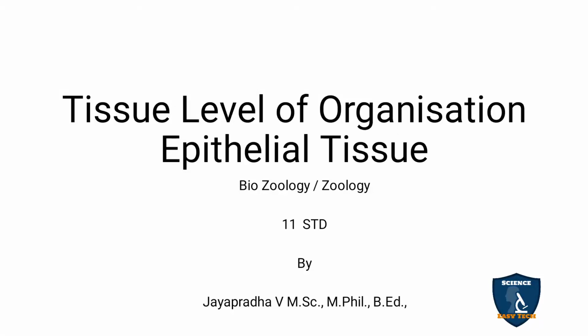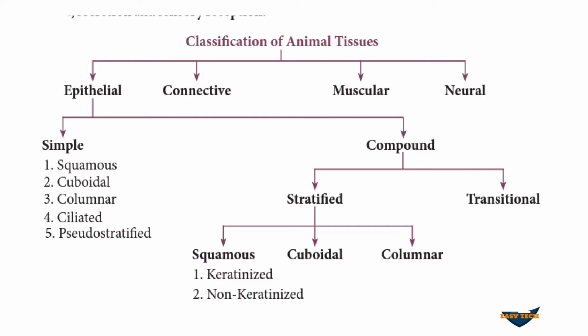Today we are going to discuss epithelial tissue in the tissue level of organization. First we will see the classification of animal tissue. Animal tissue is classified into four types: epithelial tissue, connective tissue, muscular tissue and neural tissue.